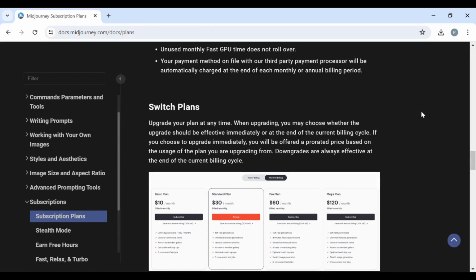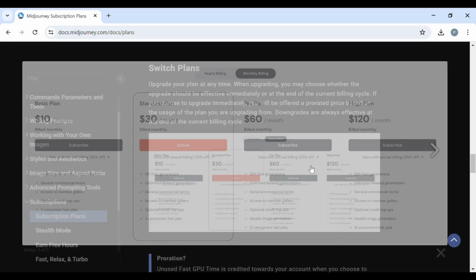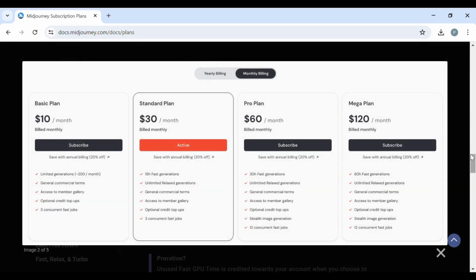Subscribing to a plan. Midjourney typically offers tiered subscriptions, with options like Basic, which costs $10, Standard $30, Pro Plan $60, and Mega Plans $120 monthly. Each tier provides a different amount of GPU hours per month, which translates to the number of images you can generate. Consider your image generation needs when choosing a plan.